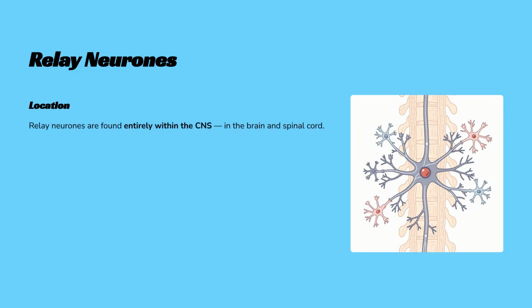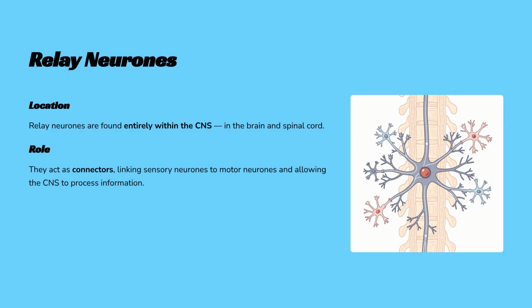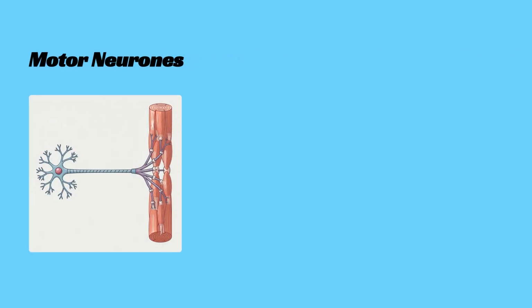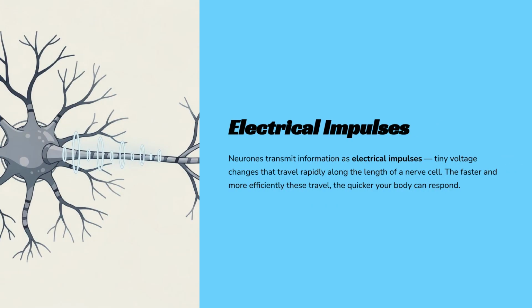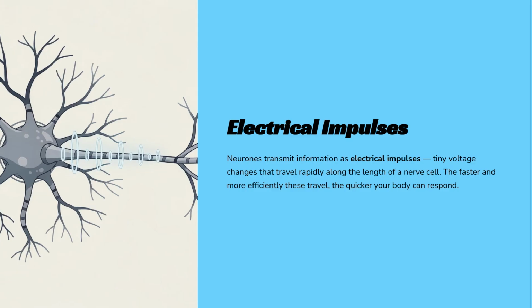They act as connectors, linking sensory and motor neurons, allowing the CNS to process information. Without them, communication fails. Motor neurons carry electrical impulses from the CNS to effectors, like muscles and glands. They are characterized by a long axon that extends from the spinal cord to the target muscle, sending instructions out. Neurons transmit information using electrical impulses. These are tiny voltage changes that travel rapidly along the nerve cell. The quicker the travel, the faster your body can respond.